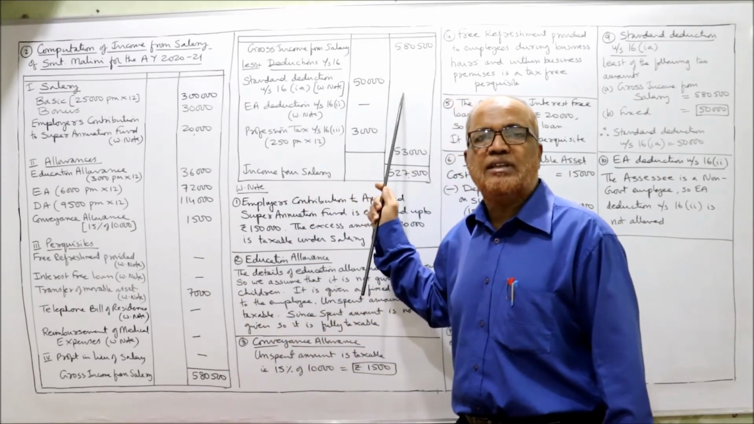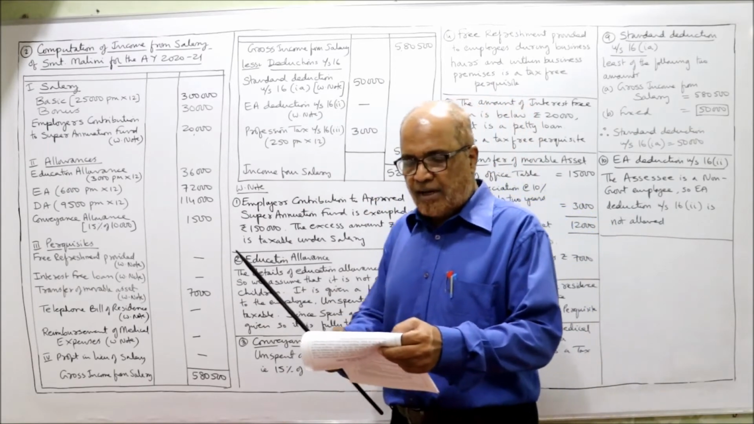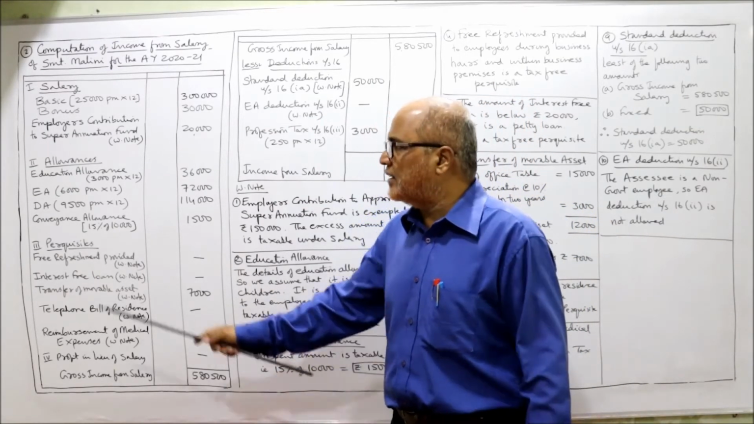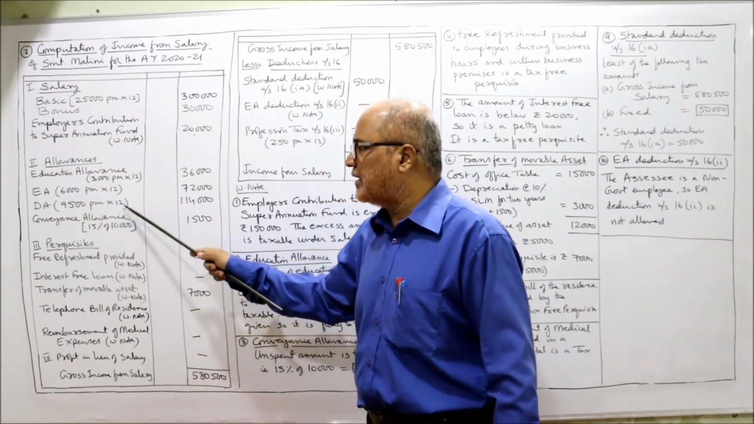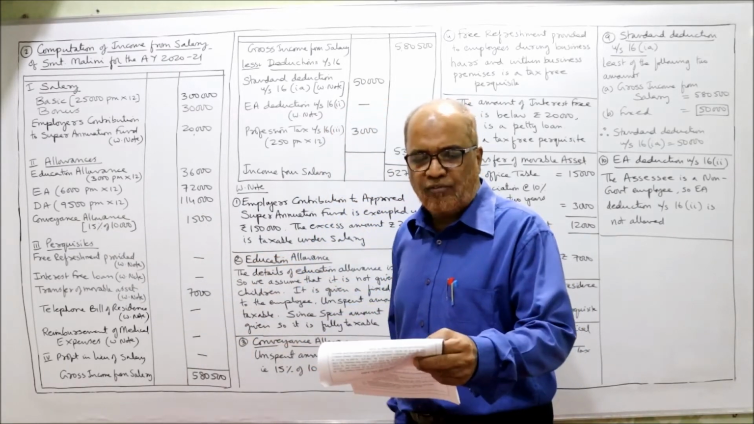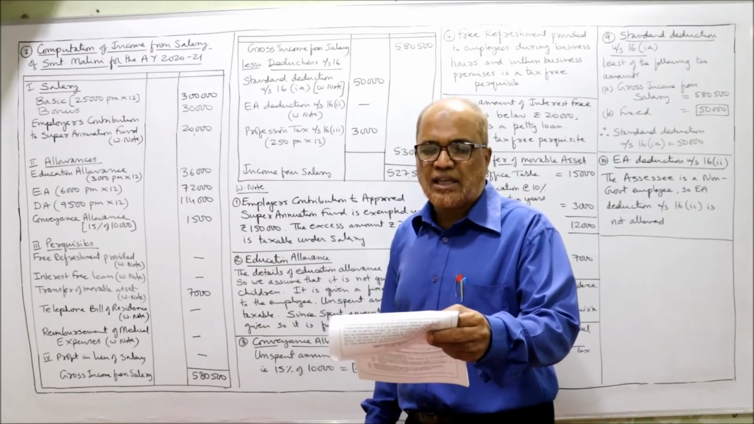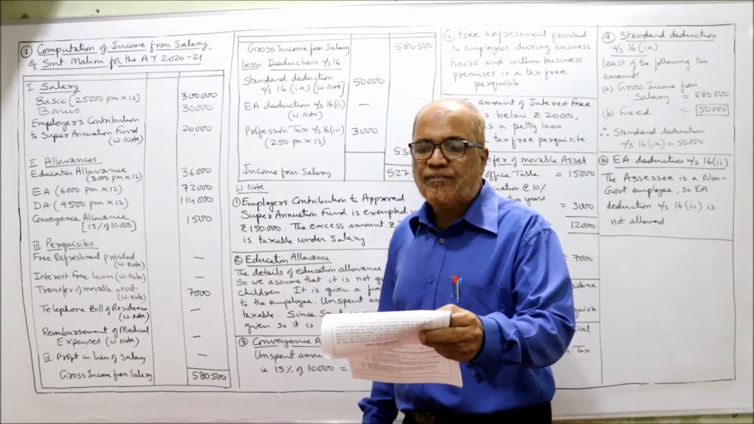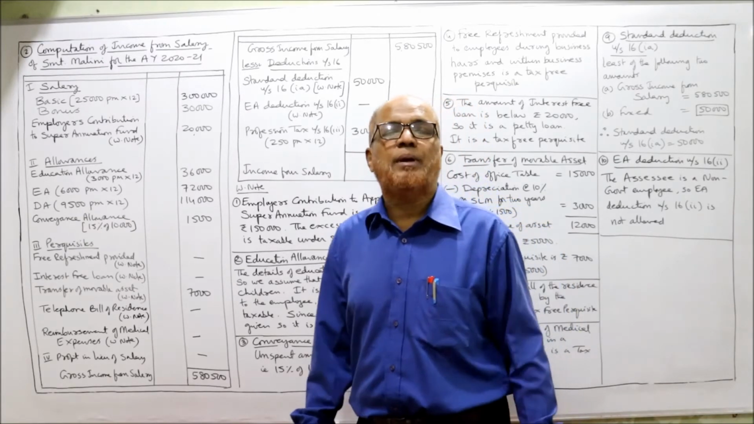Later on, we have to see whether he is eligible or not. Next is DA 9,500. So dearness allowance 9,500 into 12, 1,14,000. Conveyance allowance 10,000 per annum. 85% is spent for official purpose.